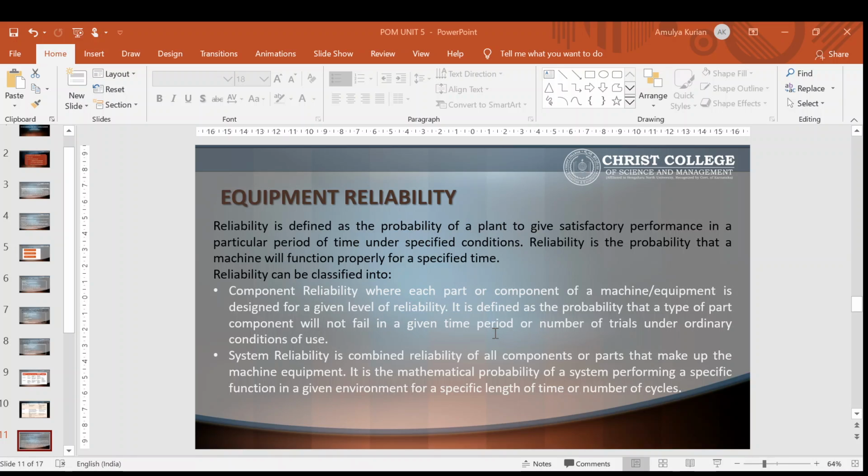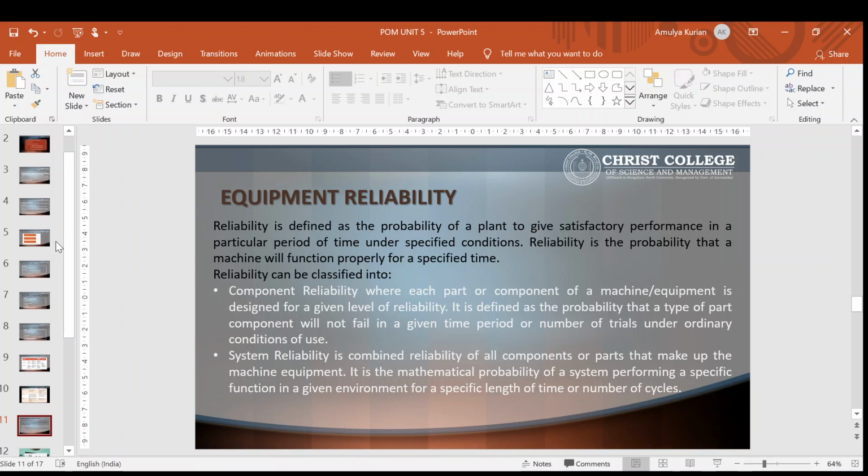It is defined as the probability that a type of part or component will not fail in a given period of time or number of trials under ordinary conditions of use. The second one is system reliability. It is the combined reliability of all components or parts that make up the machine or equipment. So these are the two types of reliability: component reliability and system reliability. This is what is called reliability, that is, how much a machine can accurately do the work in a specified time in a specified manner.